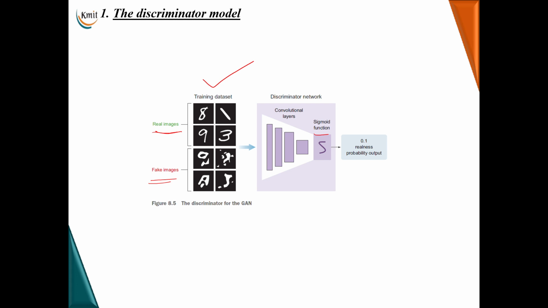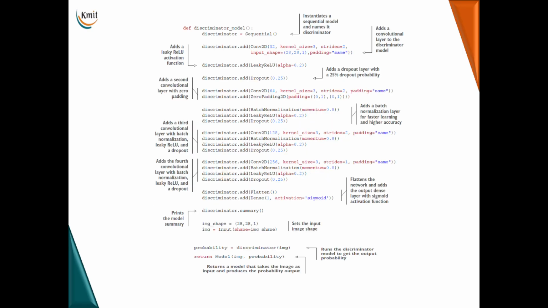Let us implement this discriminator in Keras and then move on to the generator model. This is the snippet for implementing a discriminator in Keras. You will define a discriminator model, and a sequential model will be stored in an object called discriminator. You will have convolutional layers with 32 neurons, and anyway all these commands are not new to you. You'll use a leaky ReLU activation function here. You will stack dropout layers, convolutional layers, zero padding, batch normalization, dropout, everything, and you will have a model summary.